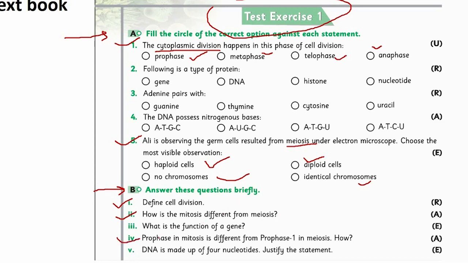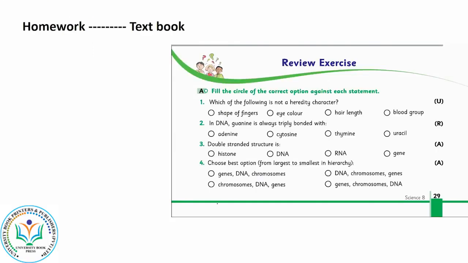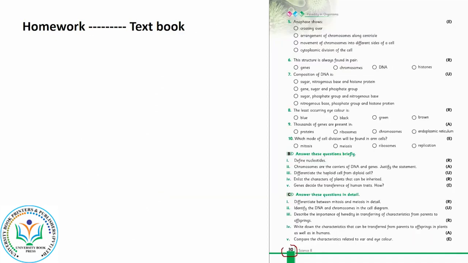Then you will solve question number 4. Prophase in mitosis is different from prophase 1 in meiosis. How? You have to make the difference by drawing its diagram. Then comes the review exercise at page 29. Just open your text, page 30, review exercise.